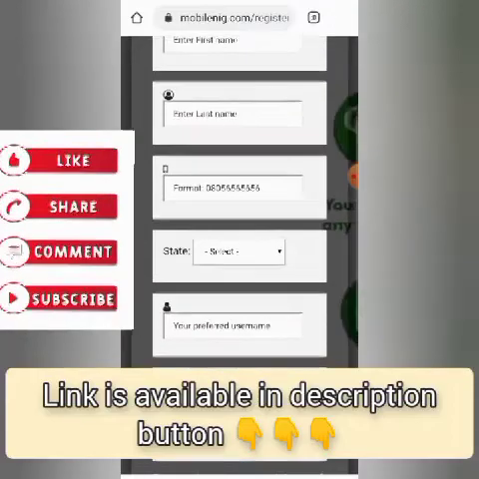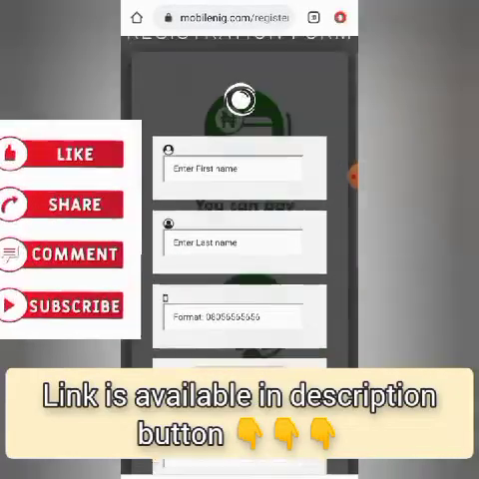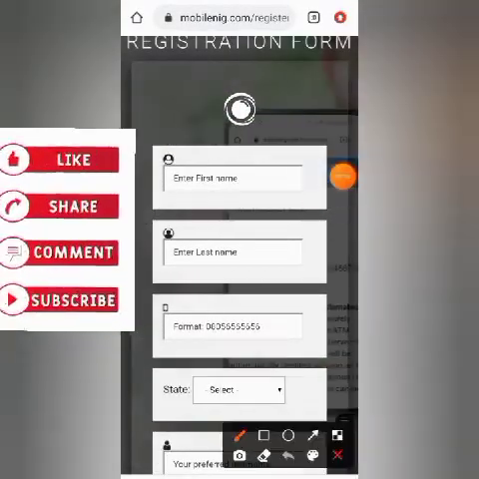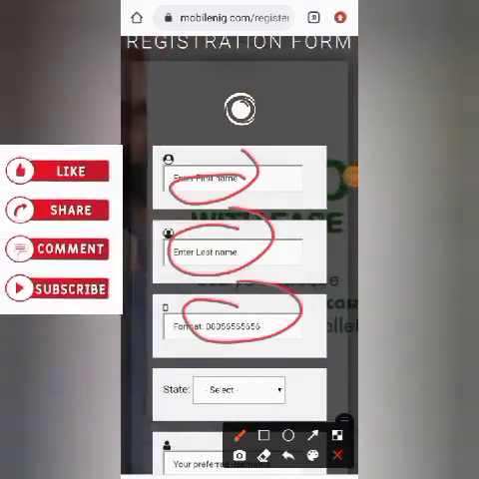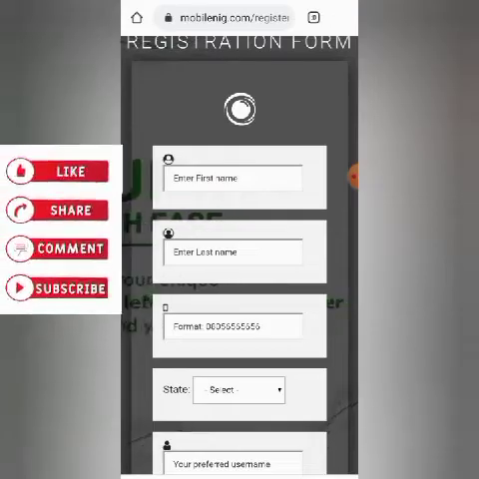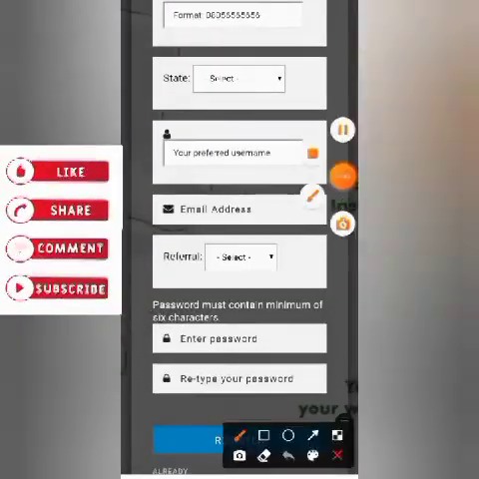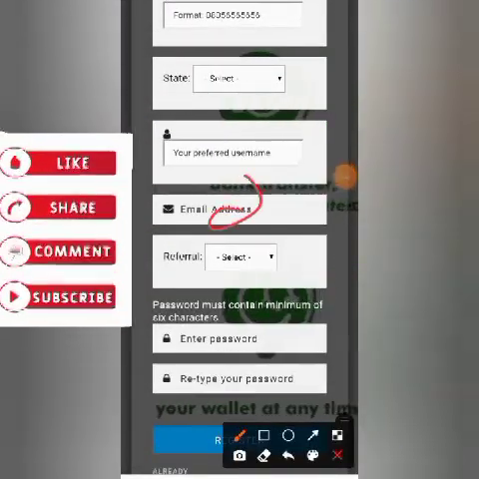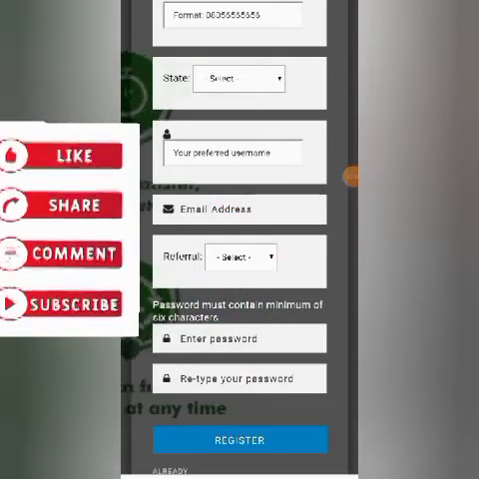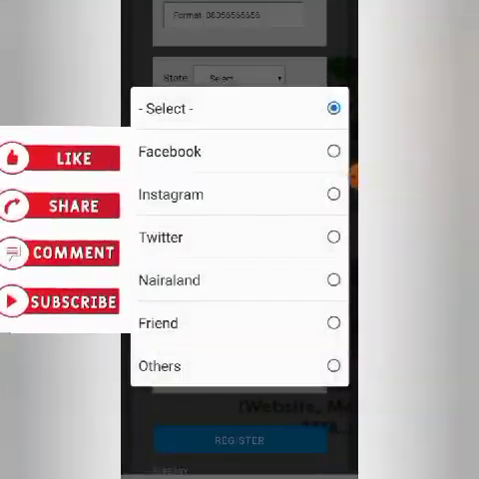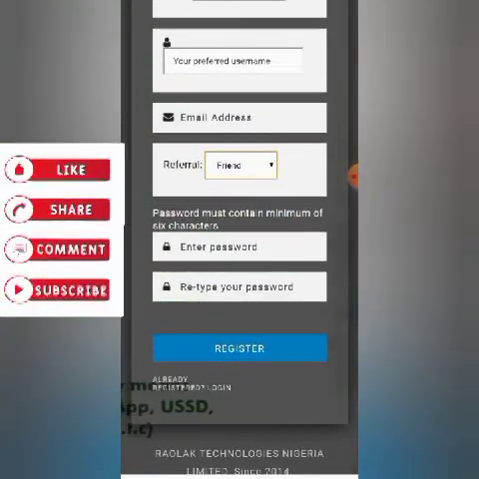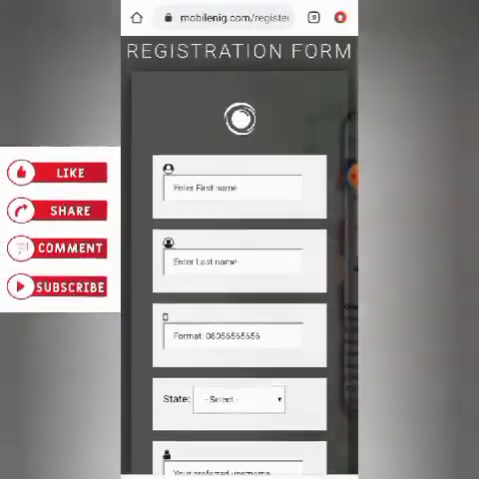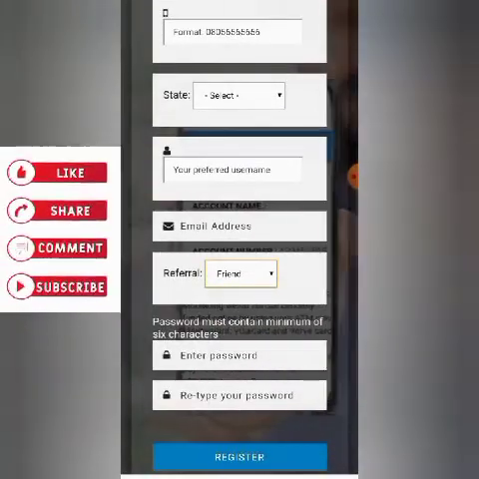All you have to do is click on the link and it will direct you to this page. Fill in your first name, your second name, your phone number, your state, your username, your email, and your referral. Here, make sure you click on friend, then put in your password and click on register. It's very simple. Make sure you do all these things and you'll be registered within a few minutes.